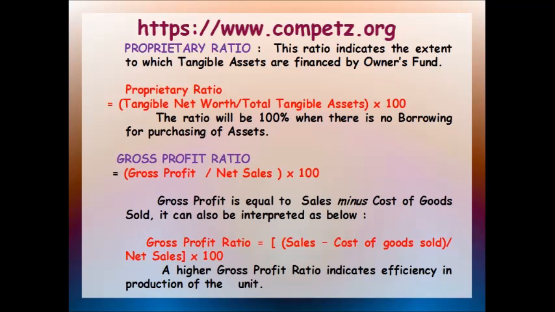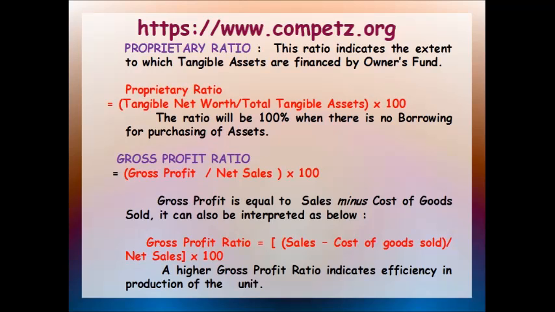I will repeat once again. Your proprietary ratio is also known as your equity ratio or net worth to total assets or shareholder equity to total equity. So what does it mean? What it indicates? It establishes a relationship between proprietors funds or owners funds to total resources of a unit, wherein you can take the proprietors funds as your share capital, your reserves and surplus, that is your equity share capital, reserves and surplus, and the total resources refers to the total assets.